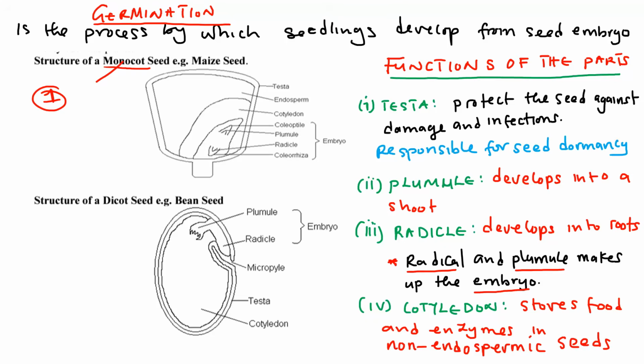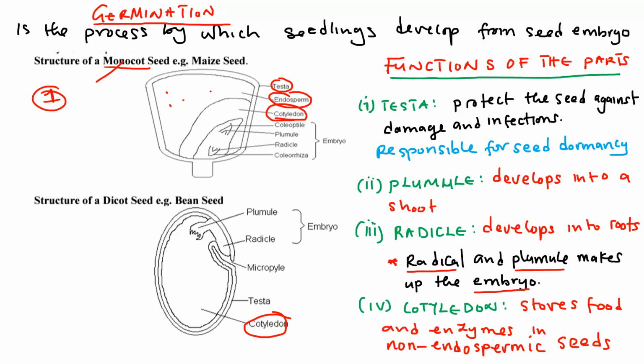Now, what is the structure of the maize seed? This diagram is very important to know, and also the parts and their functions. The first part, which is the outer part, is called the testa. Then this inside part is called the endosperm, and the cotyledon is right there.